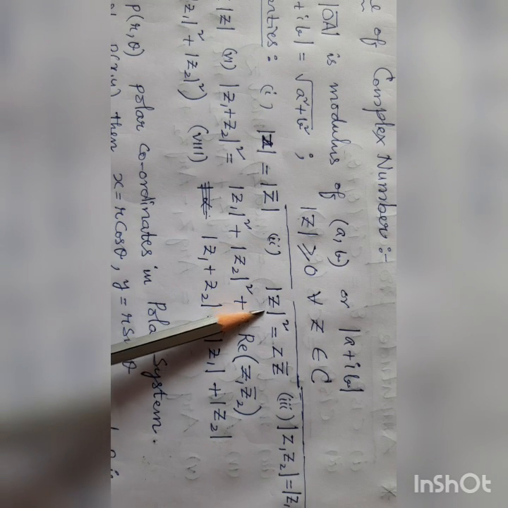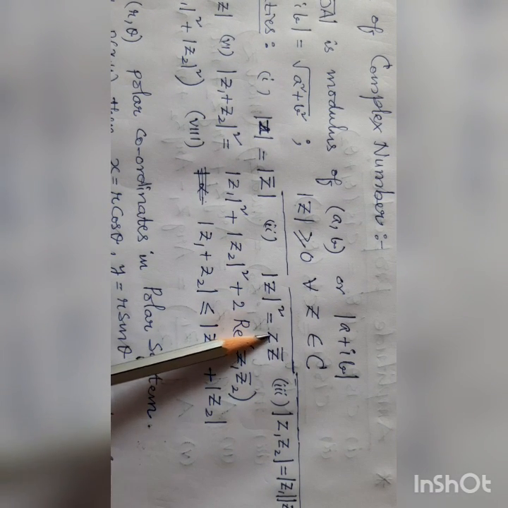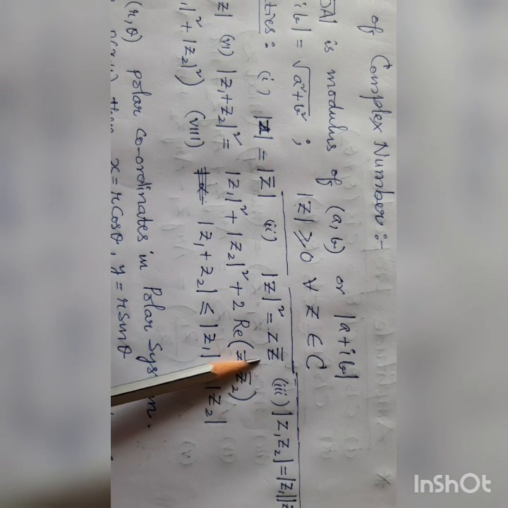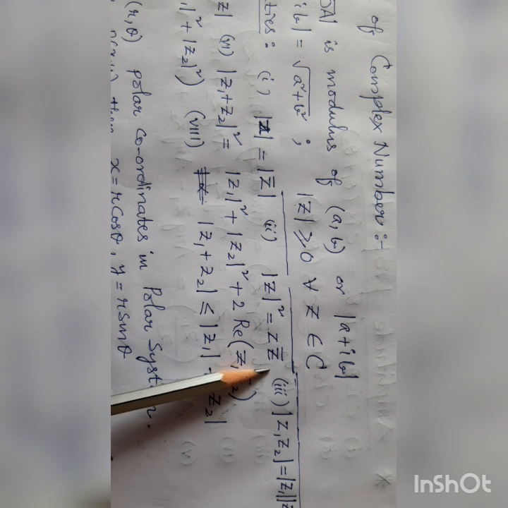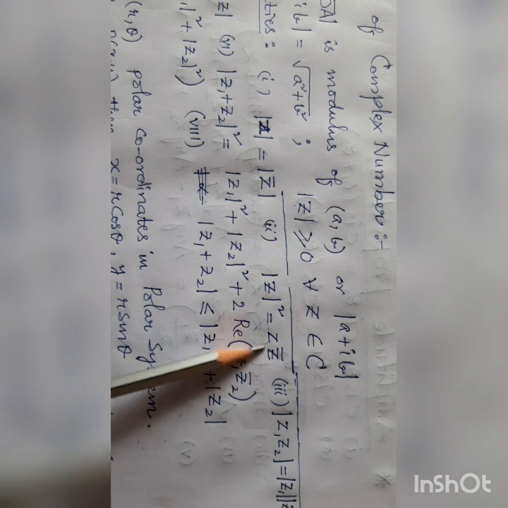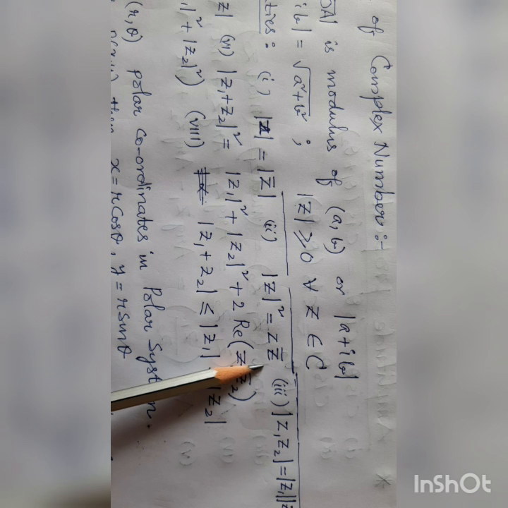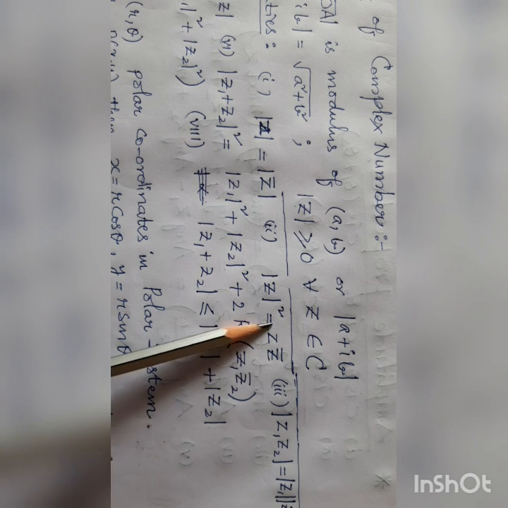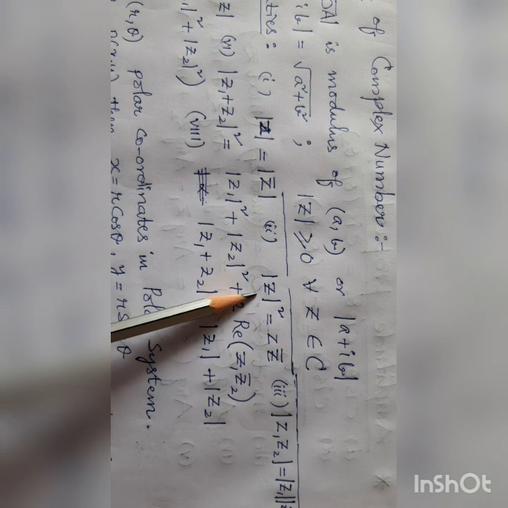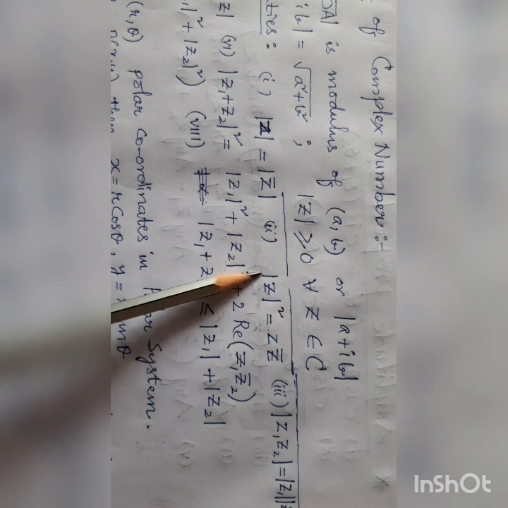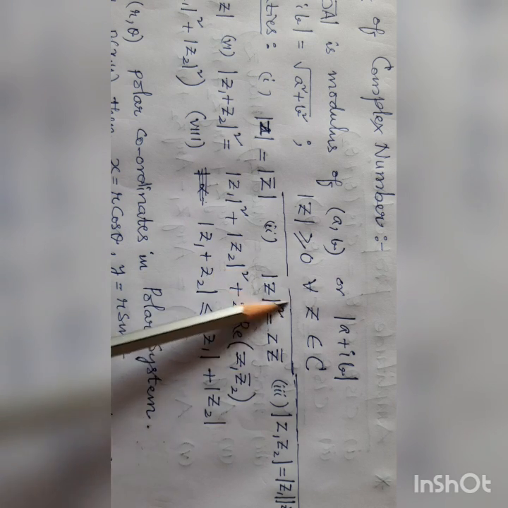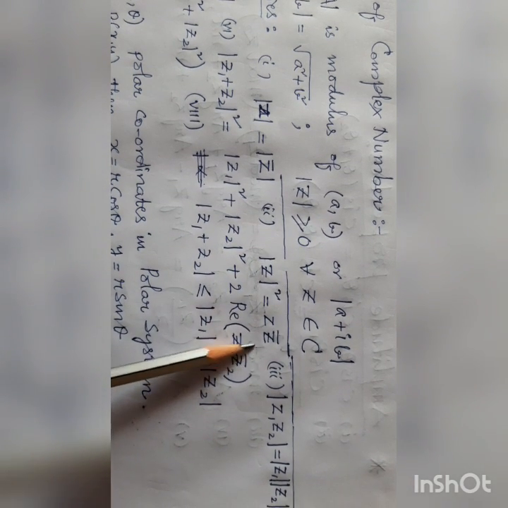Subpoint. Modulus z square equals z into z bar. Z means a plus ib, z bar means a minus ib. If you multiply, a square minus i square b square, where minus i square is plus 1, so it is a square plus b square. Mod z is root over a square plus b square, so mod z whole square is a square plus b square. So mod z square equals z into z bar.